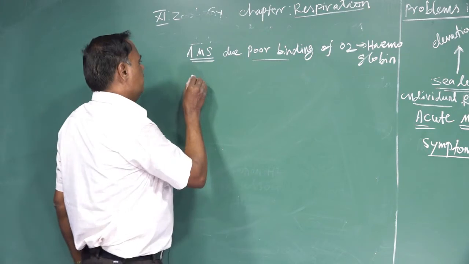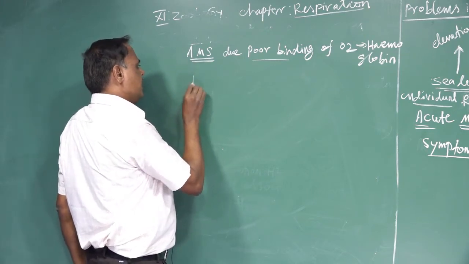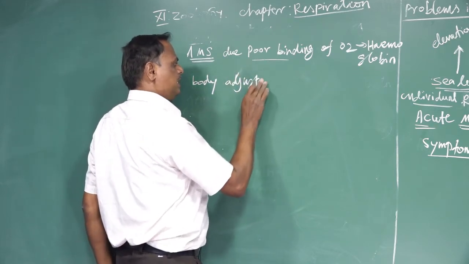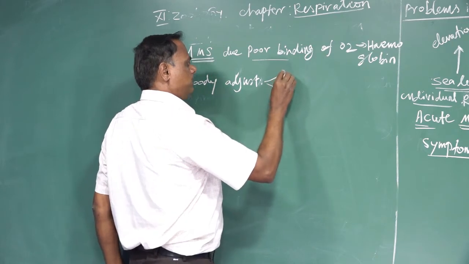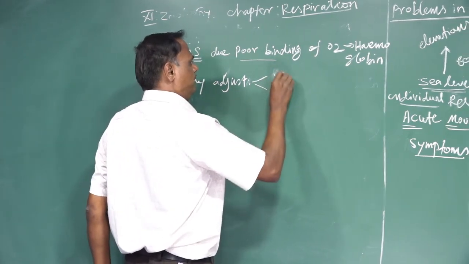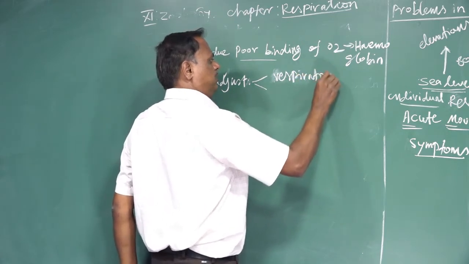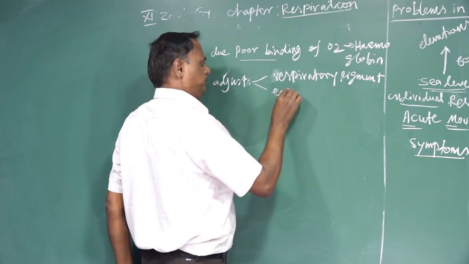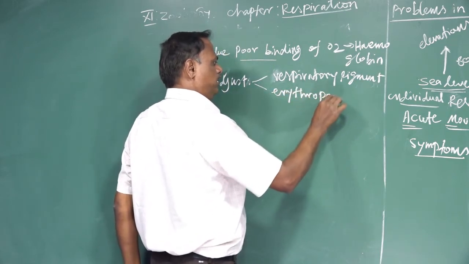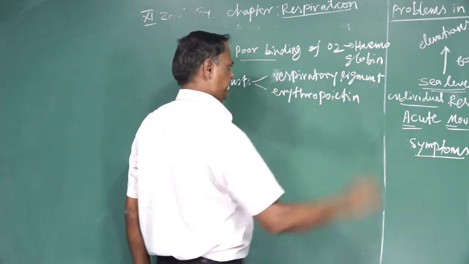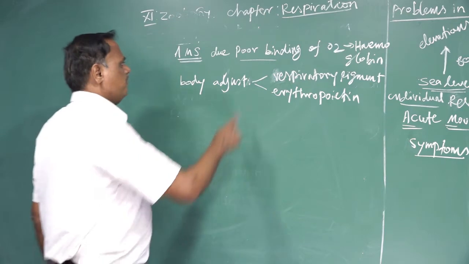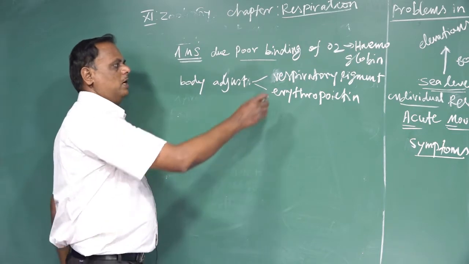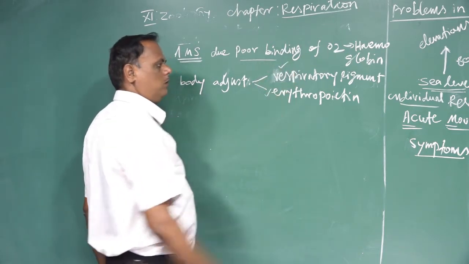During this time, our body adjusts. What adjustment occurs in the body? The body adjusts by formation of respiratory pigment and also erythropoietin. When poor binding of oxygen to hemoglobin occurs, our body adjusts for formation of respiratory pigment and also erythropoietin.